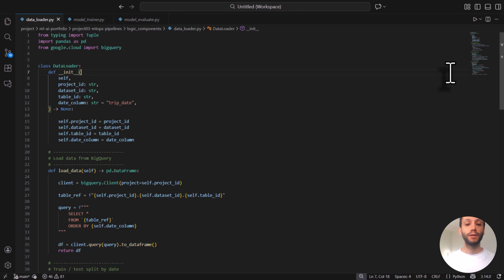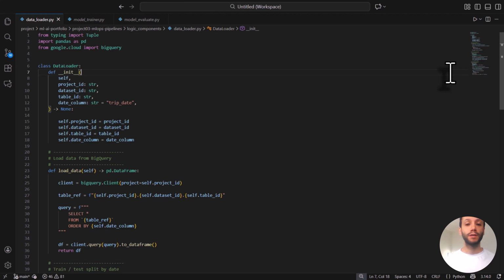After we validated all the business logic, the next step was to convert those functions into a full production-grade MLOps pipeline using Vertex AI Pipelines with KFP. This phase has one goal: turn raw Python logic into reusable pipeline components and then connect them into a complete DAG. Each stage of the ML flow needed its own independent pipeline. 1. Data loader pipeline. It reads the BigQuery source table, splits data into train and test BigQuery tables, and ensures a consistent cutoff date for reproducibility.